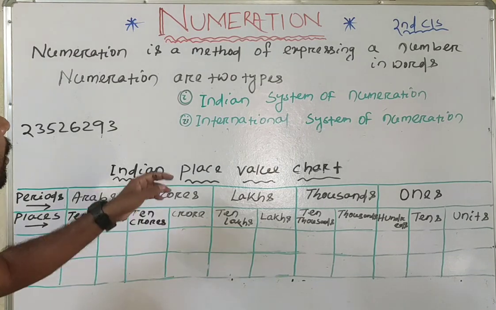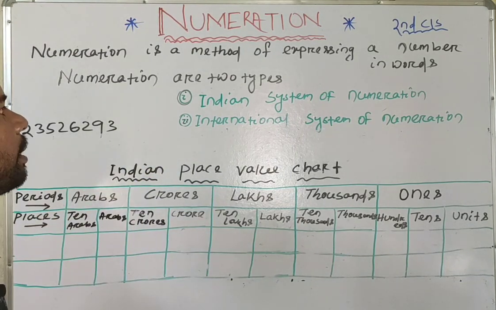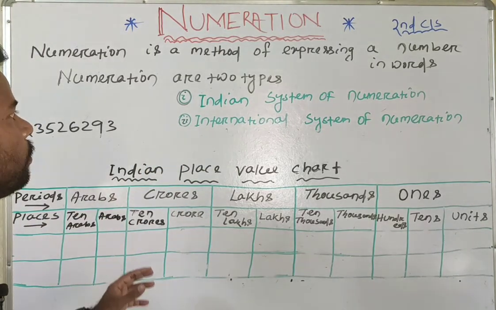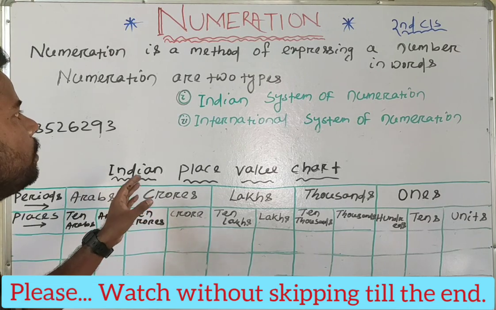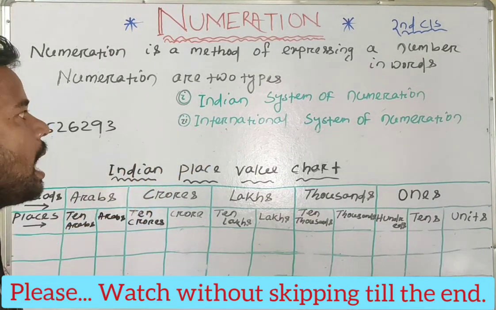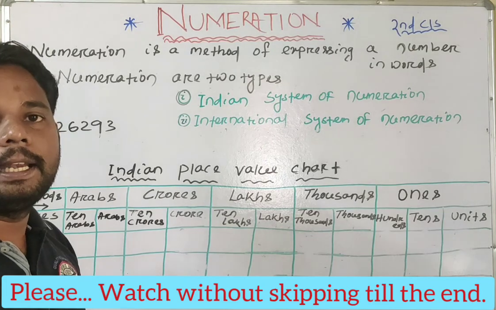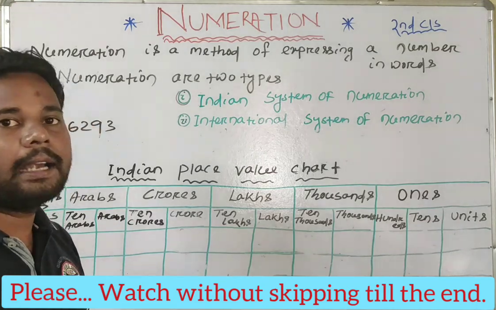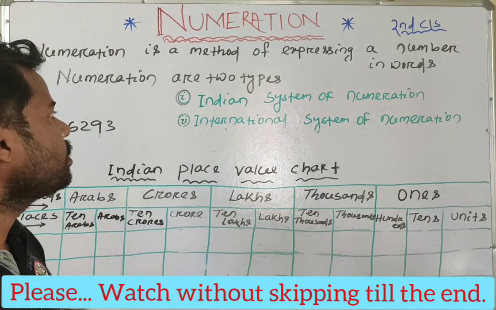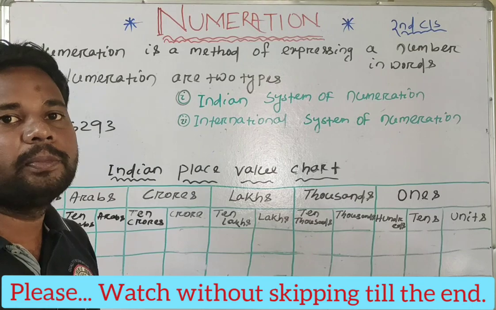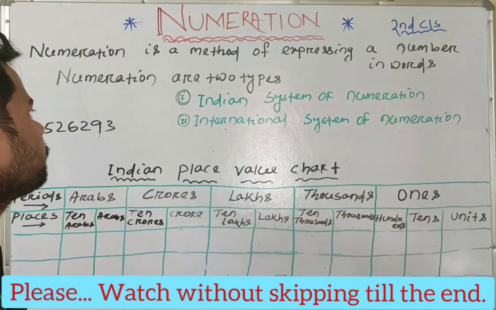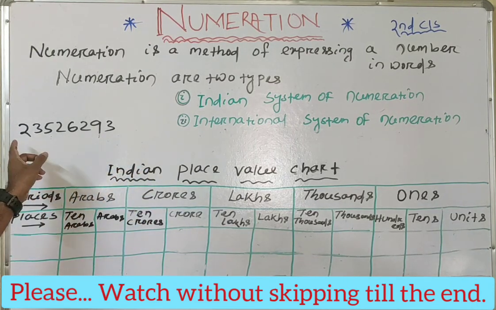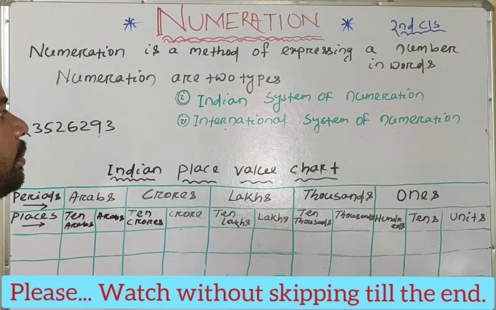So first we will know what the Indian system of numeration and the international system of numeration are. To count, read and write a large number, we use the Indian system of numeration, and it is used in India, Pakistan, Sri Lanka, Bangladesh, Nepal, and the rest of the countries in the world follow the international system of numeration. Then first we will know how a number is converted in the Indian system of numeration.